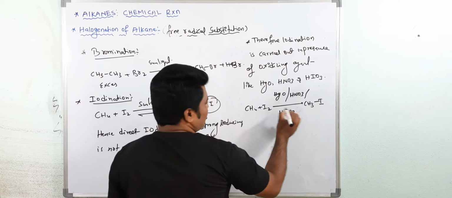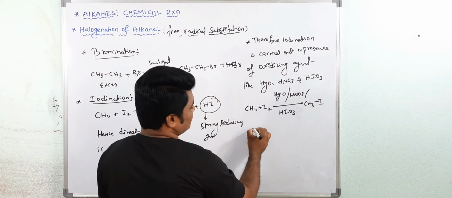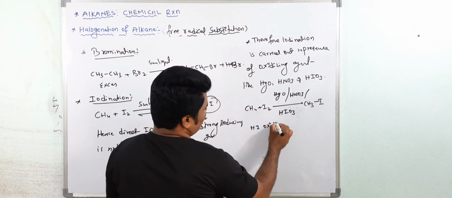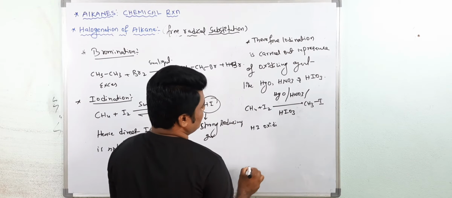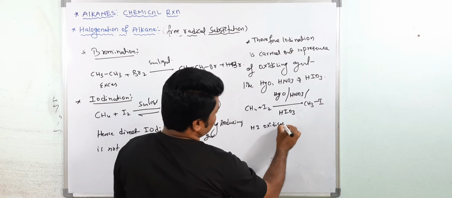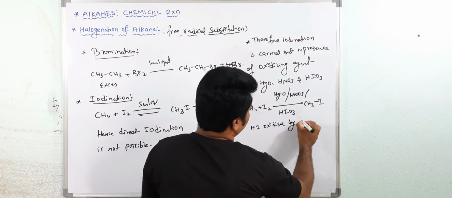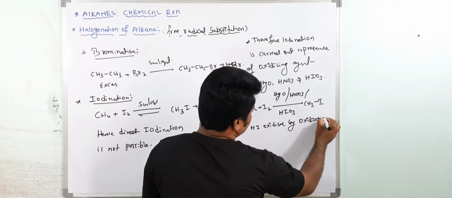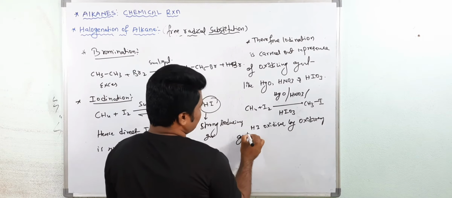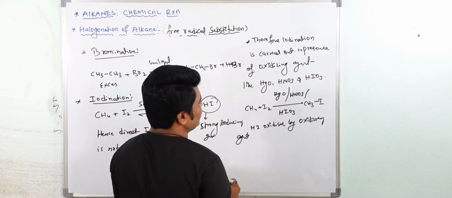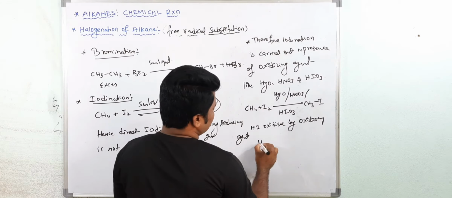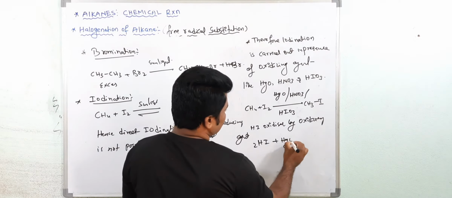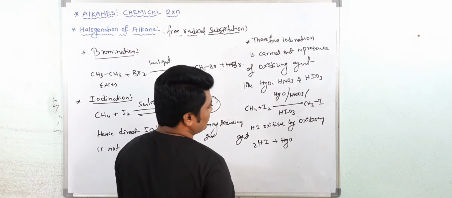For example, in this mechanism, HI is oxidized by the oxidizing agent. For example, if you take HI, 2 moles, and here we use HgO, what happened here?